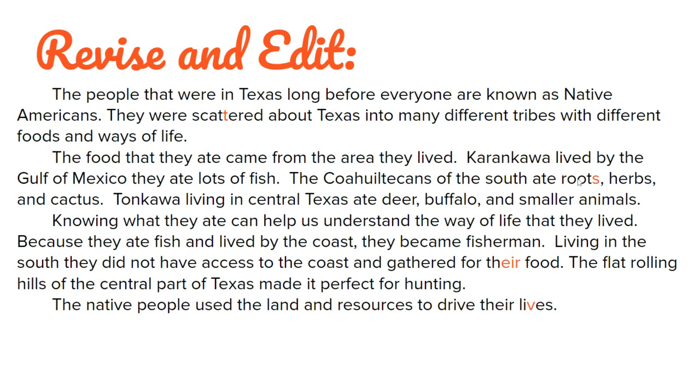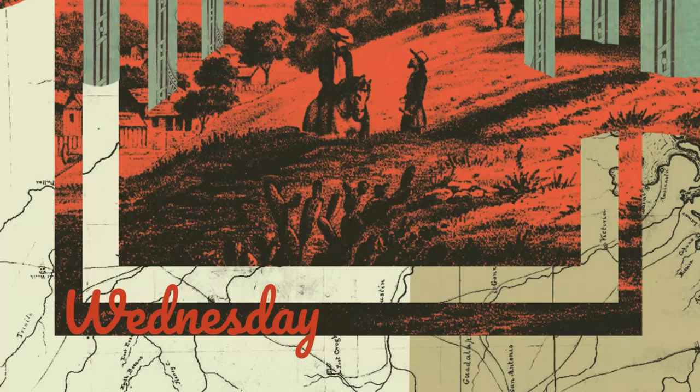I said root. They ate more than one root, so it needs to be roots. Down here, I used the wrong there. And here I had lives, not lives. So have mom, dad, grandma, grandpa, aunt, uncle, older sister, or brother look over your paper with you. That's all you're going to do on Tuesday.